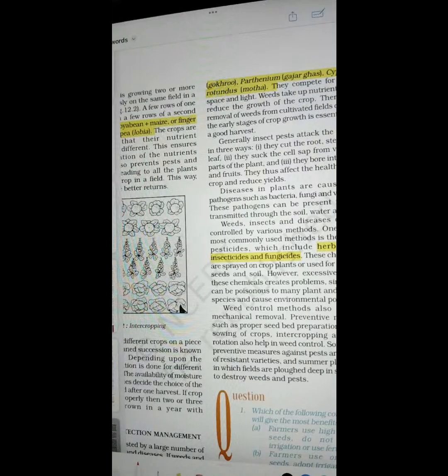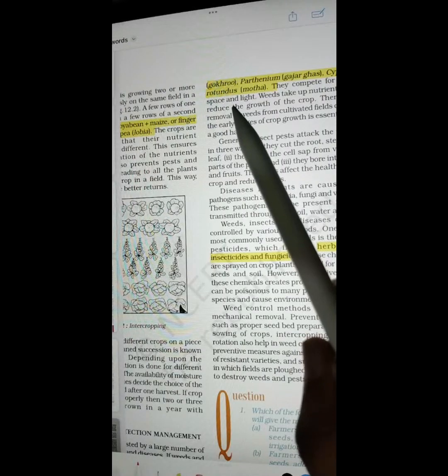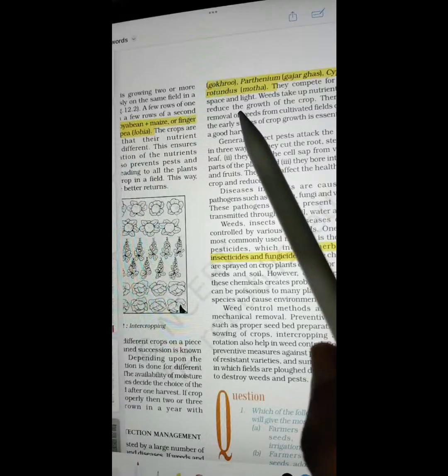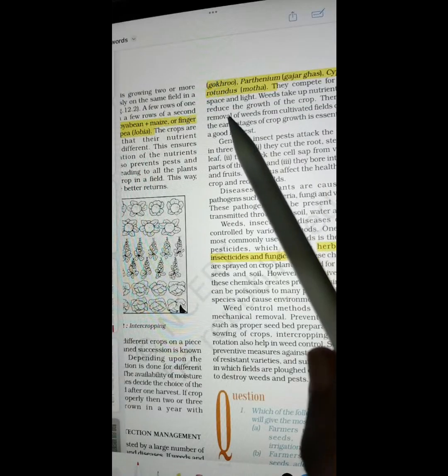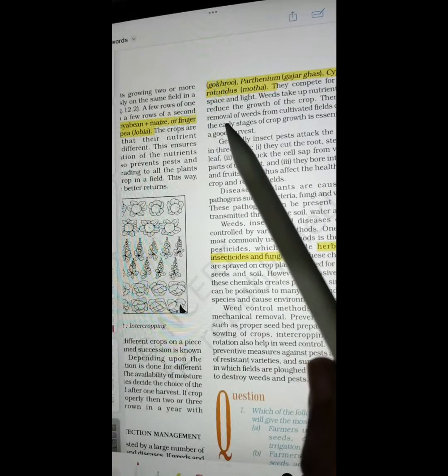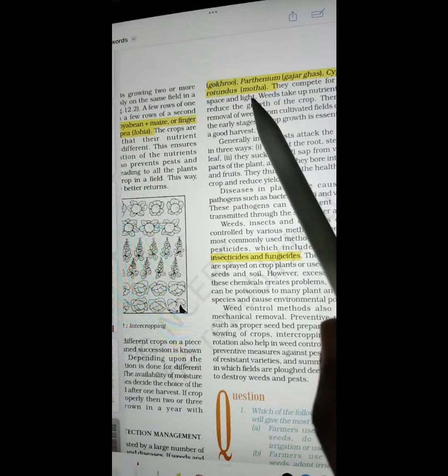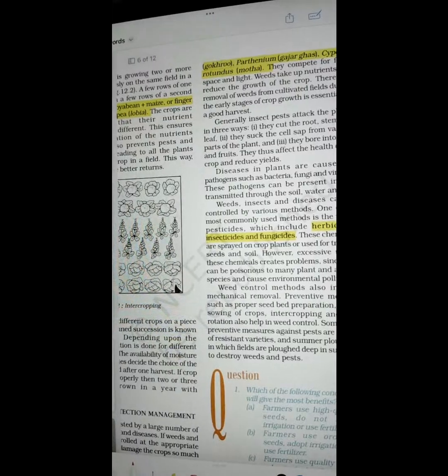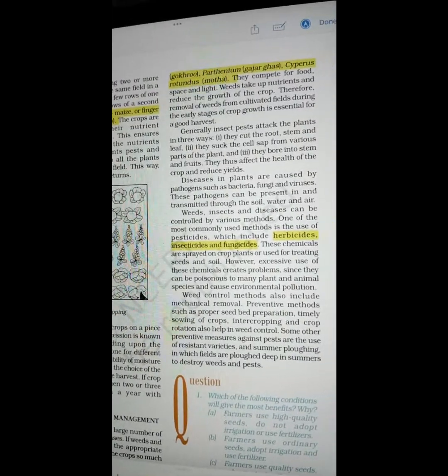Another weed, Cyperus rotundus. In Hindi, it is known as Motha. So, the scientific names that we have taken till now are Xanthium, Parthenium, Cyperus rotundus. You need to write the scientific names. In case a question comes, write the names of any three weeds.